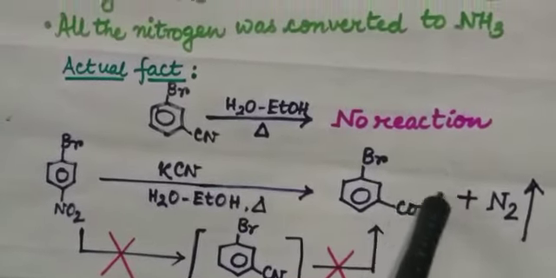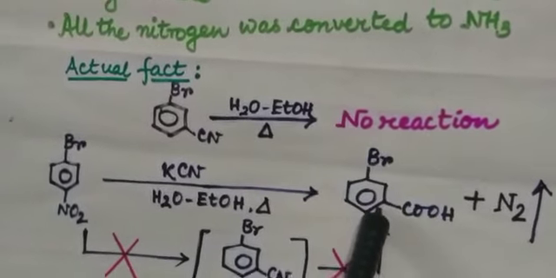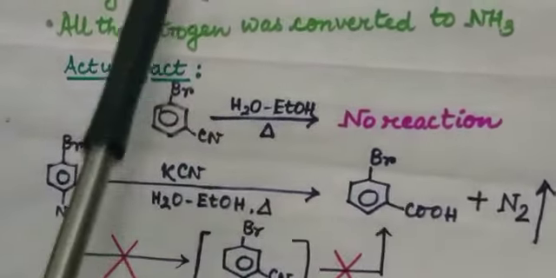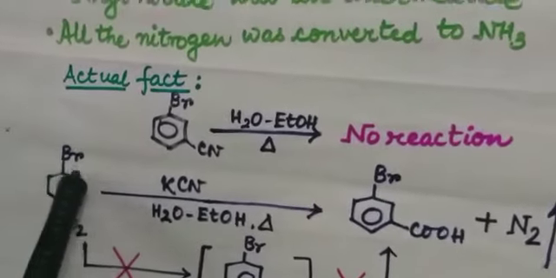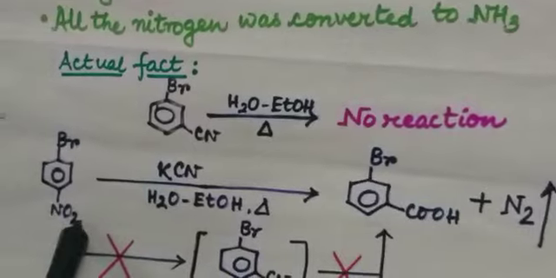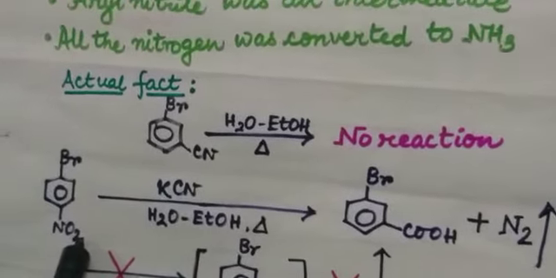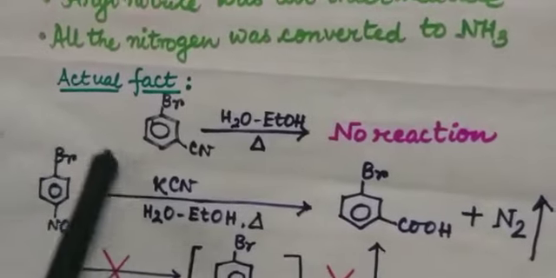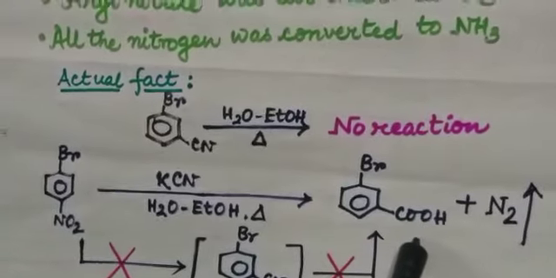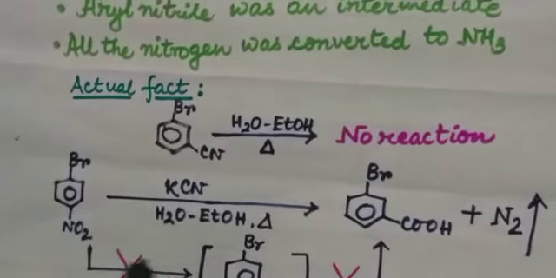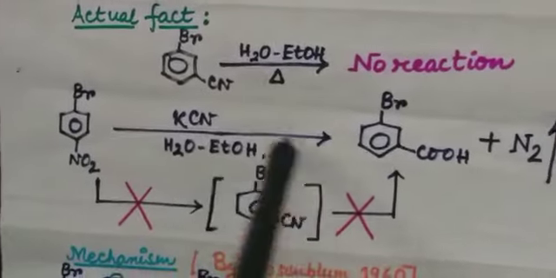In fact, this meta-bromobenzoic acid is obtained when the von Richter condition is applied on para-bromonitrobenzene. That means this para-bromonitrobenzene is converted to meta-bromobenzoic acid in a mechanism that does not involve this intermediate.